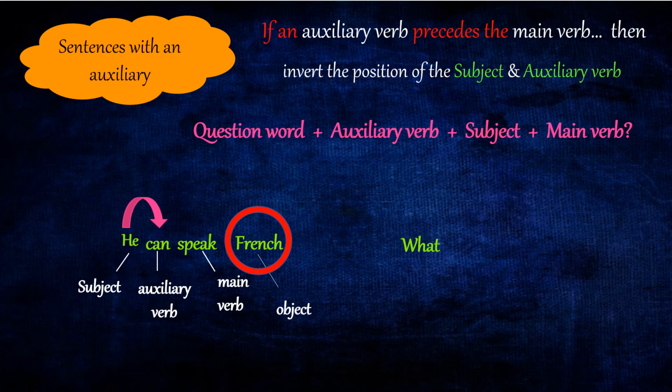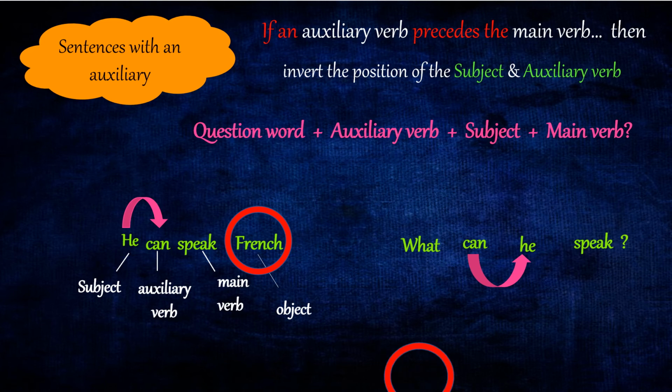So when an auxiliary verb precedes the main verb, the condition is invert the position of the subject and the auxiliary verb. So he can speak French will become what can he? He can will become can he?